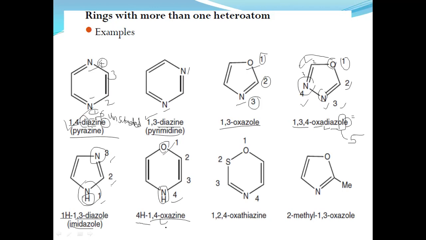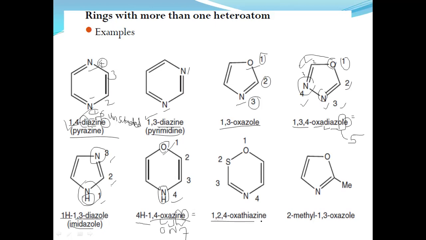Oxa for oxygen, aza for nitrogen, INE. This INE represents 7 members, and this E represents double bonds and unsaturation.